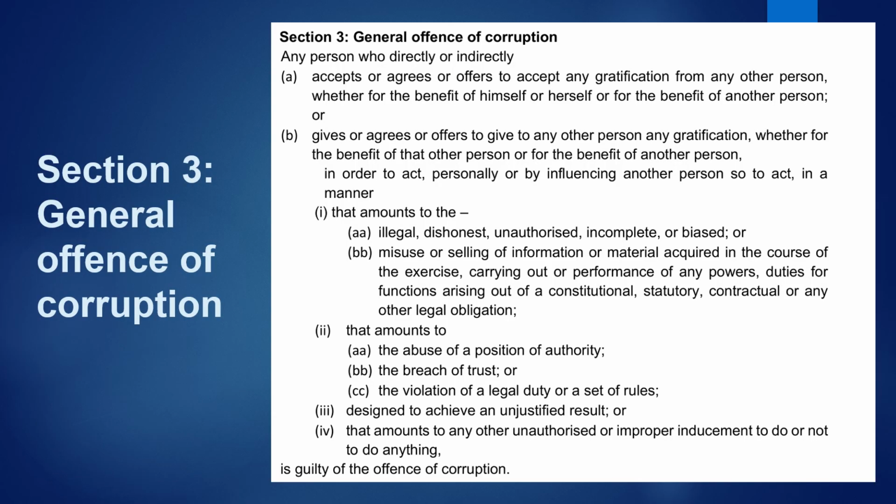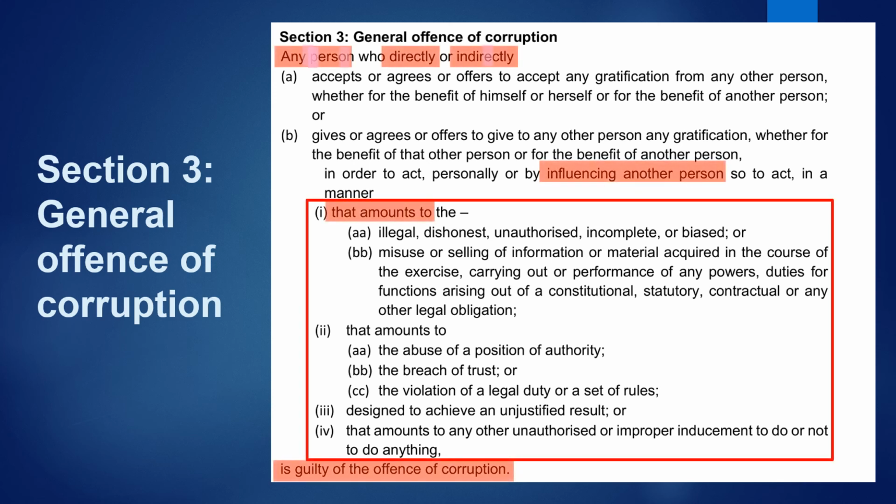Now we will be looking at the general offense of corruption. And when you look at this slide, you will see that it is a very involved definition. And I'm going to try and break it down for you in order to make it more understandable. The first thing that we have to bear in mind is just look at what the crime of corruption involves in broad terms.